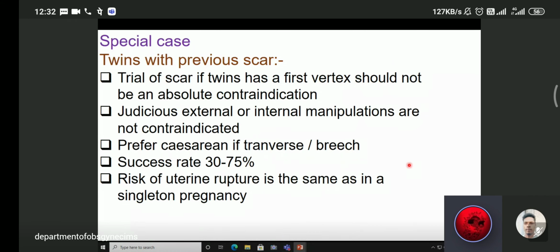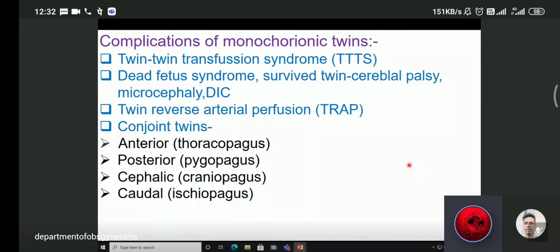Now, what complications can occur because of monochorionic twins? As I told you, twin-twin transfusion syndrome is common, then fetus papyraceus, surviving twin cerebral palsy and microcephaly, and then there may be DIC. Then twin reversed arterial perfusion and conjoined twins. Sometimes there is anterior fusion that is called thoracopagus. In the posterior, it is called pygopagus, cephalic craniopagus, and caudal ischiopagus.